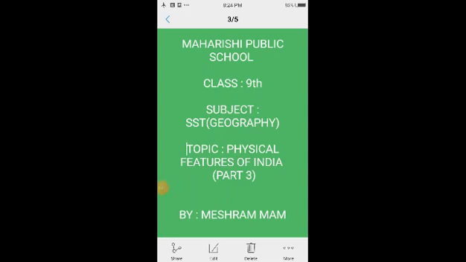Students, this is the third part of this geography lesson, Class 9, Physical Features of India.